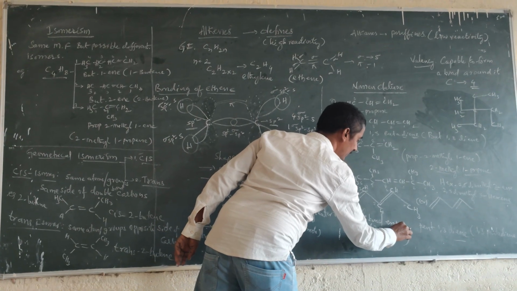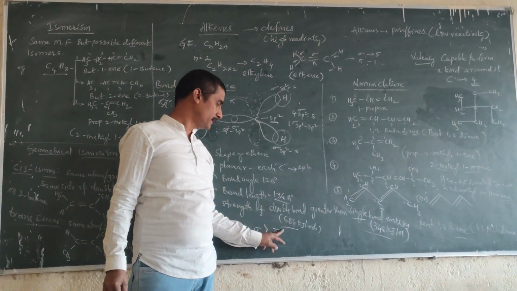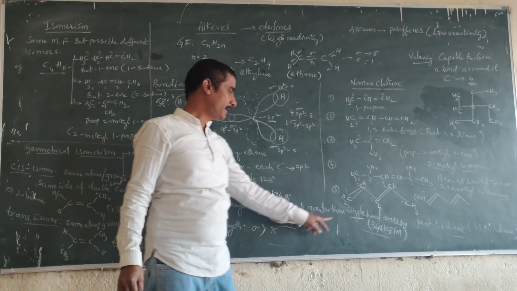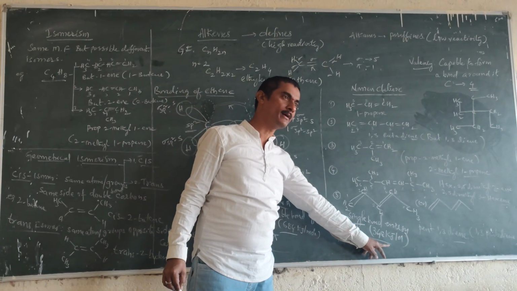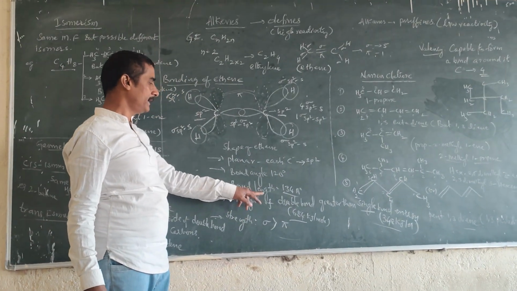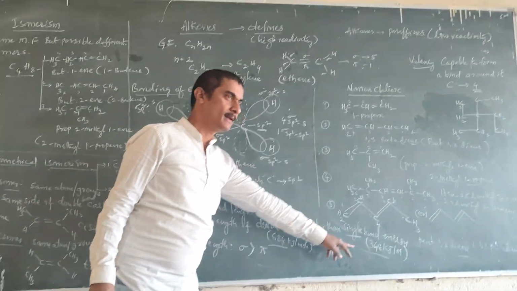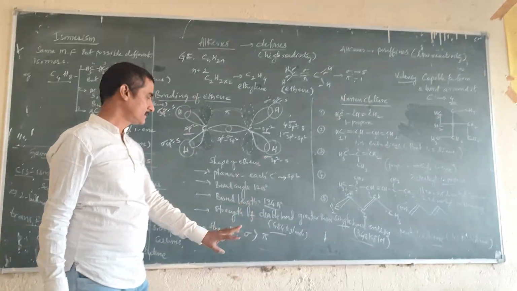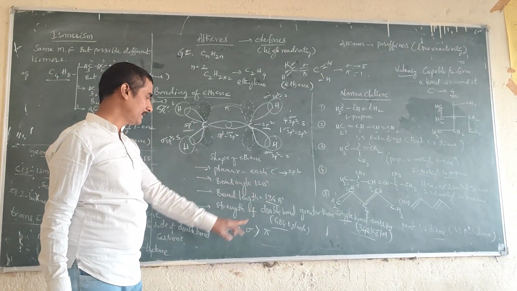The double bond energy is 684 kilojoules per mole, and the single bond energy is 348 kilojoules per mole. That's why double bond containing alkenes have more energy than single bond alkanes.